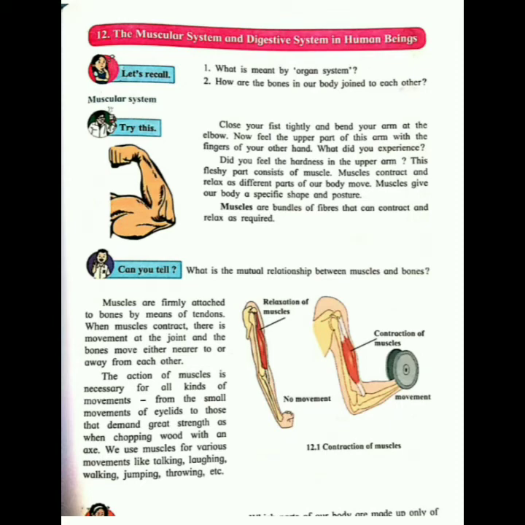Hello friends, today we will see Standard 7th, Chapter 12, the muscular system and digestive system in human beings. So in this chapter we are going to discuss two systems, the muscular system and the digestive system. First we will see about the muscular system.